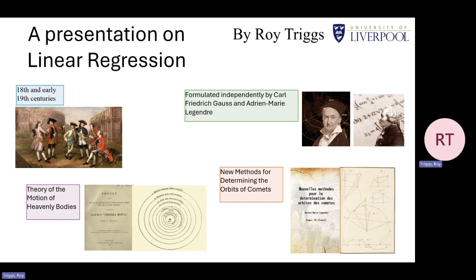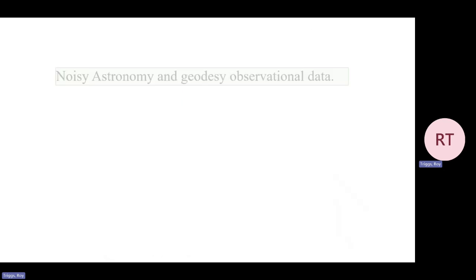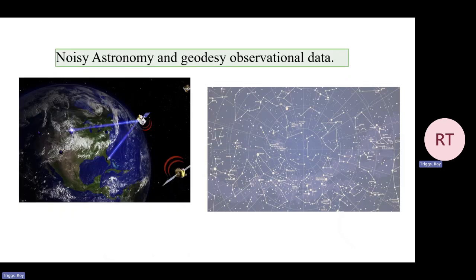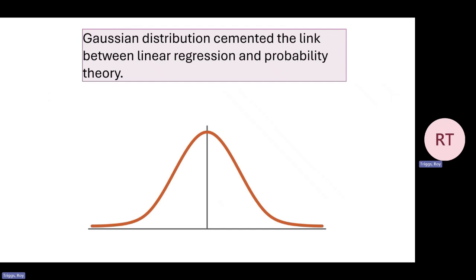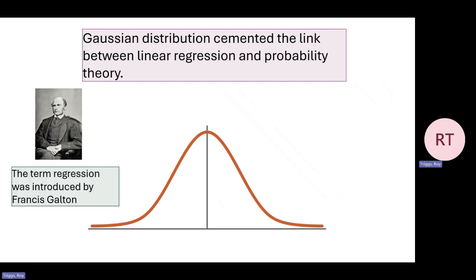In 1809, Carl Friedrich Gauss claimed he had been using the method since 1795. He formally described it in his book Theory of Motion of Heavenly Bodies. The method was initially developed to solve problems in astronomy and geodesy, such as predicting planetary orbits and determining the Earth's shape. These fields required methods to fit models to noisy observational data. Regression analysis was the solution. Gauss's work on the Gaussian distribution, or the normal distribution, further cemented the link between linear regression and probability.